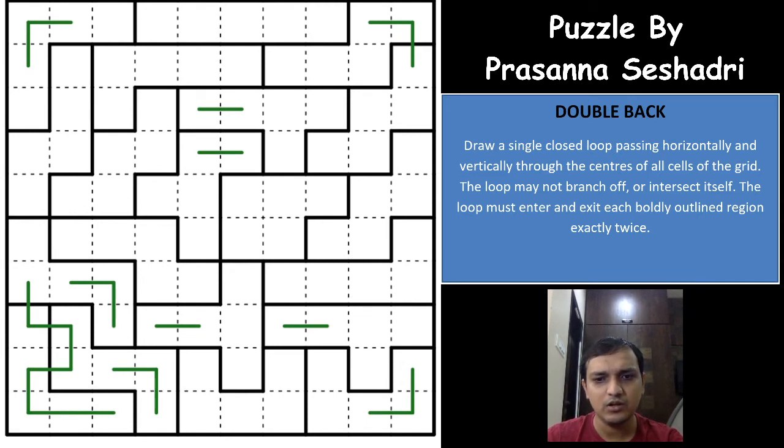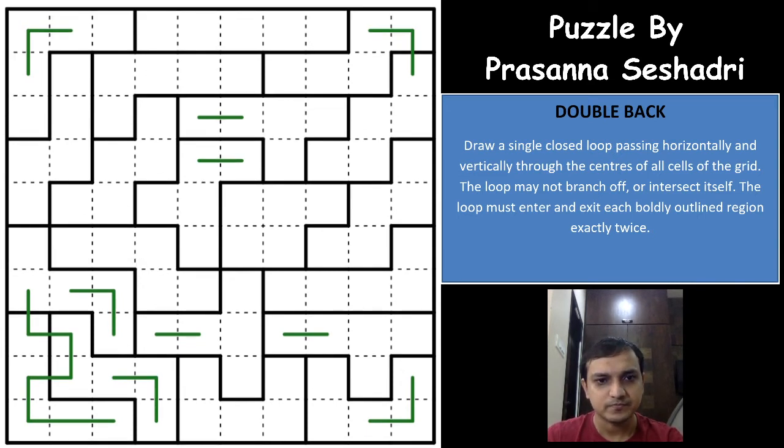Okay, and now we'll continue the puzzle. So if you see what happens if this loop goes towards the right, this will go again, and as you can see, again the N shape is forming three different loops. What happened here is this loop segment will either go this way and this way. So already two loops are formed, two entry and exits are formed in these three regions. And what happens here is all these three cells will have to be part of a single loop, right? Which means that you are either branching off or you are closing the loop in itself. So there is no way possible that you can have two loop entry and exit in this region.